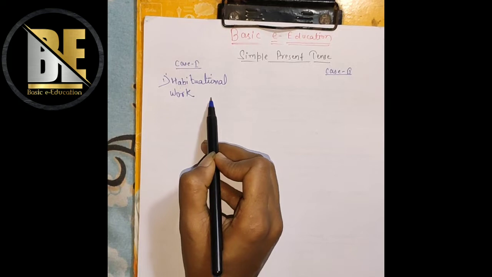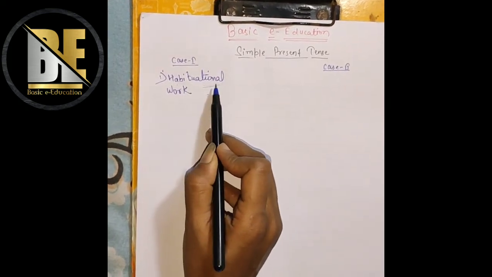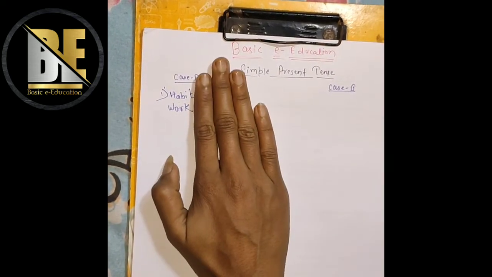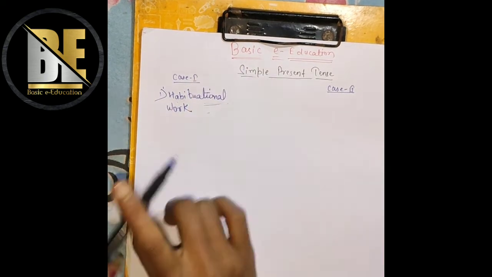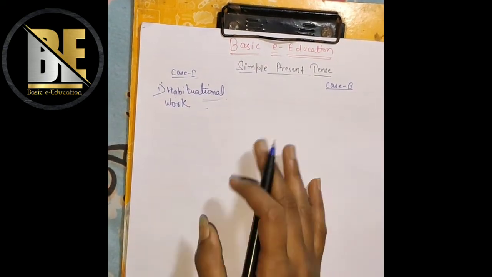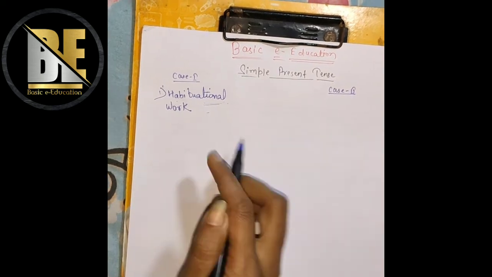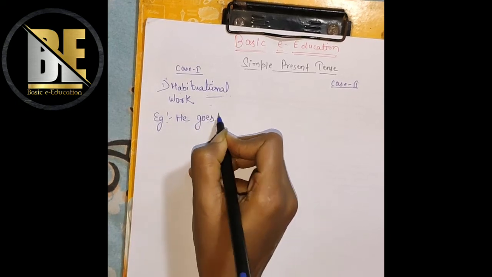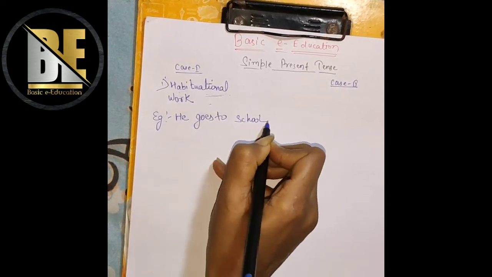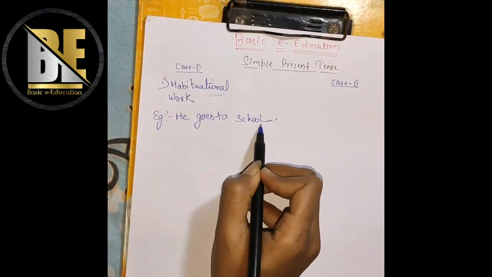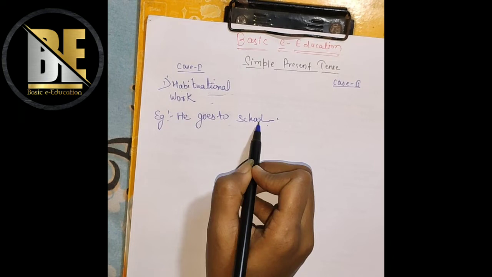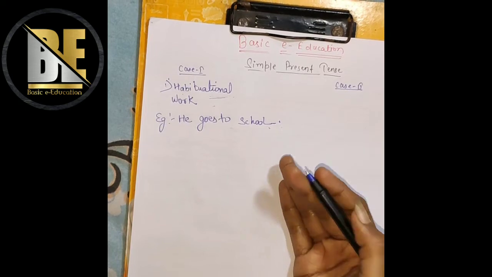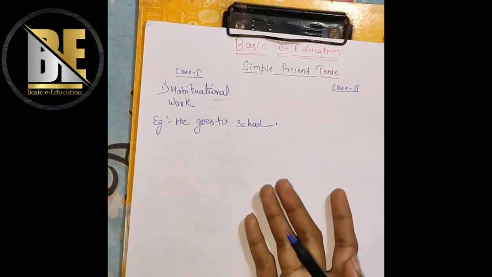Habituation. The first one is habituational work. So what does this word habituational mean? Habituation means it has that habit, someone's habit, something which we do on a daily basis. Like somebody goes to school daily, and they say he goes to school. Going to school is the habituational work, that is the habit of somebody to go to school. Today also he goes to school, tomorrow also he is going to go to school, and in the past also he used to go to school.